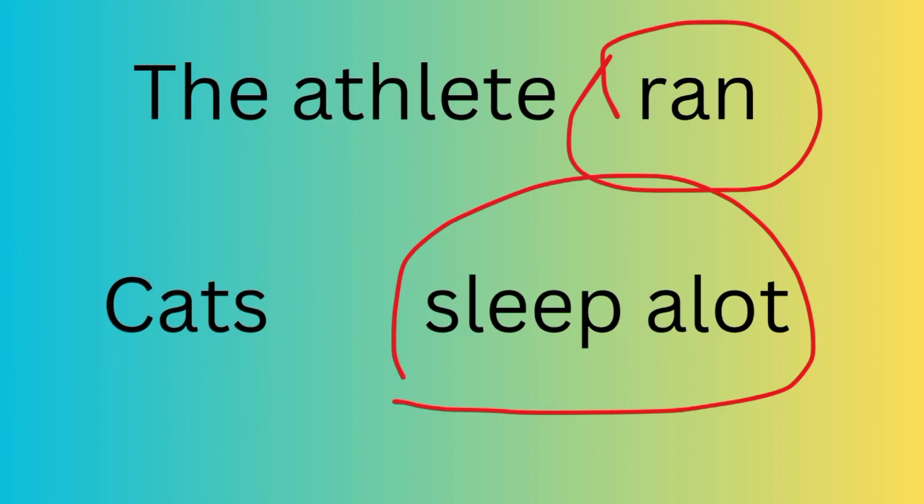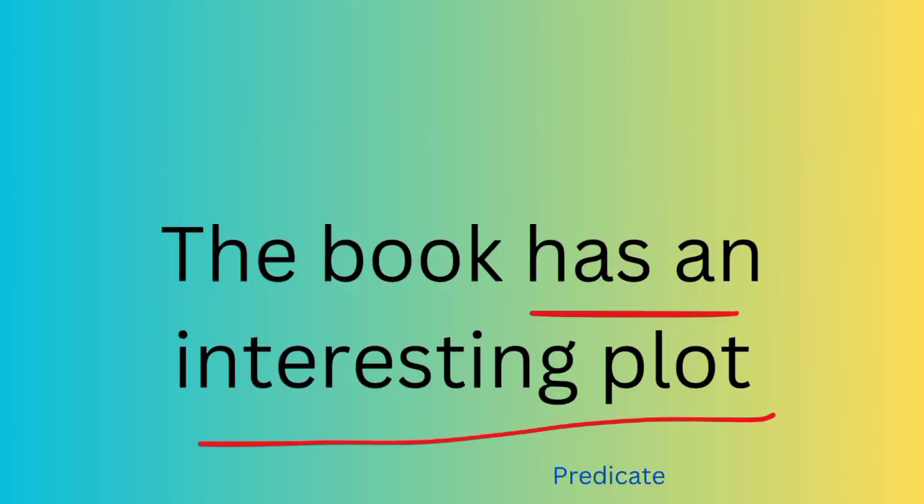The athlete ran. Cats sleep a lot. Circled words are the predicate of the sentence. The book has an interesting plot. The underlined phrase is the predicate of the sentence.